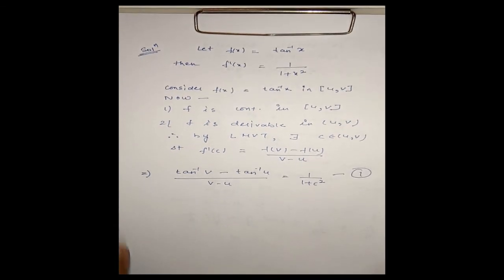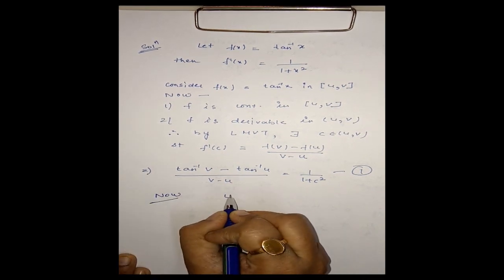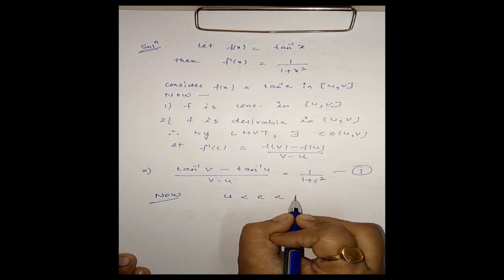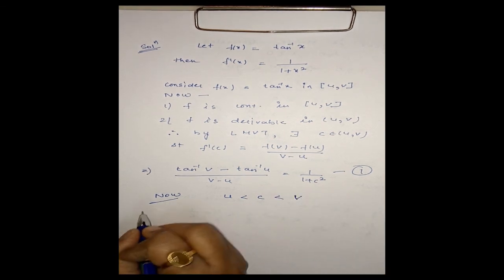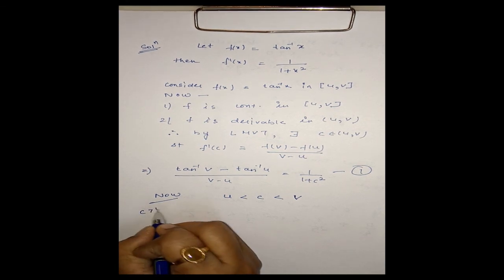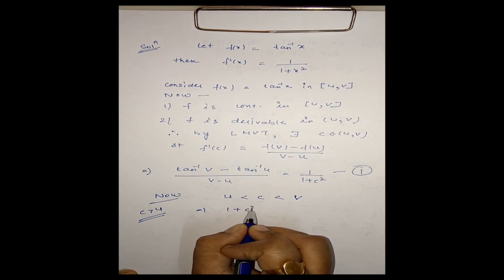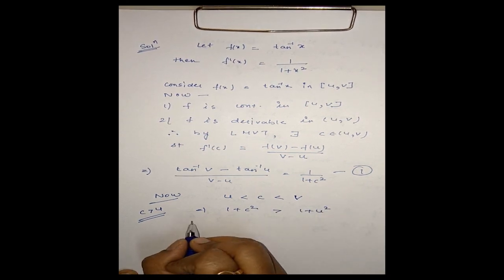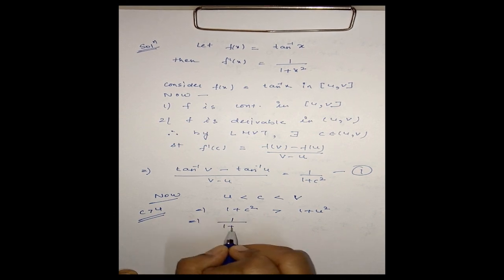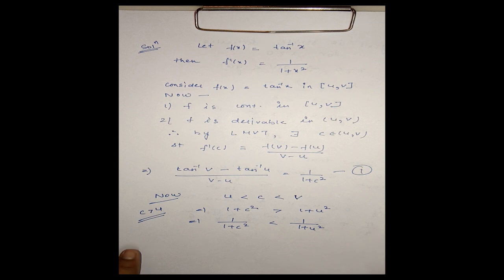Now, c lies between u and v. That is, c is greater than u. This means 1 plus c square is greater than 1 plus u square, and this will imply 1 by 1 plus c square is less than 1 by 1 plus u square.